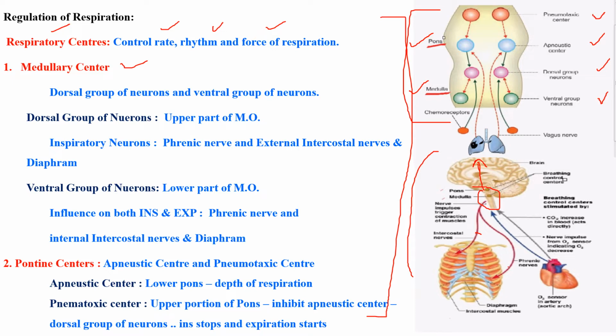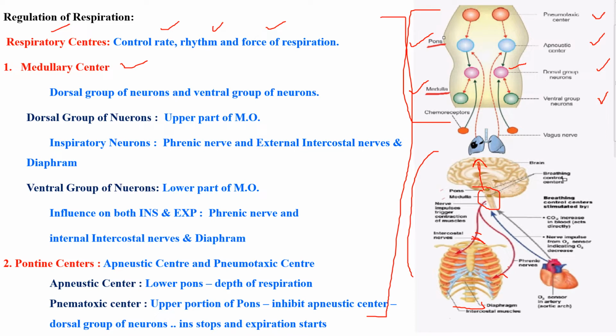Where is the dorsal group of neurons present? It is present in the upper part of the medullary region. Next, the main function: it is involved in the inspiratory process. How does it get involved? It sends impulses via efferent nerves to your intercostal muscles and your diaphragm.